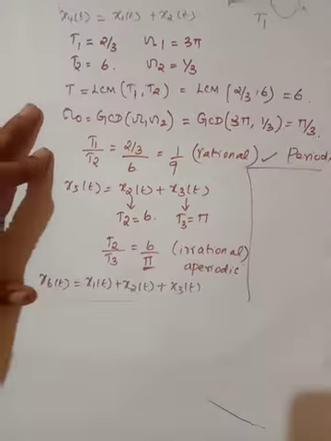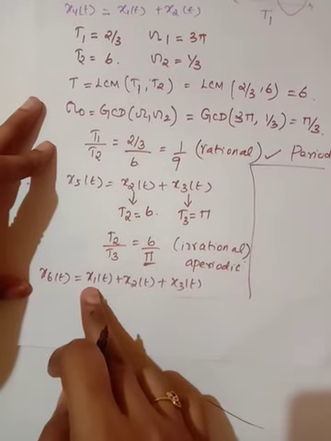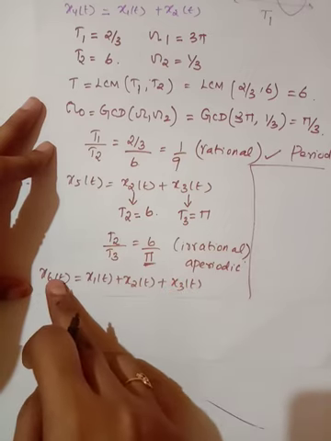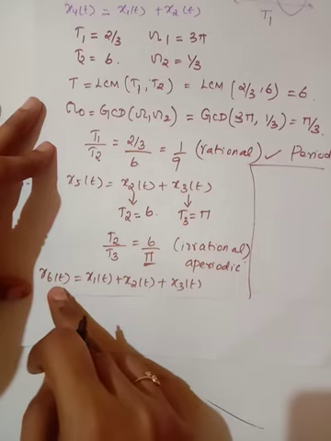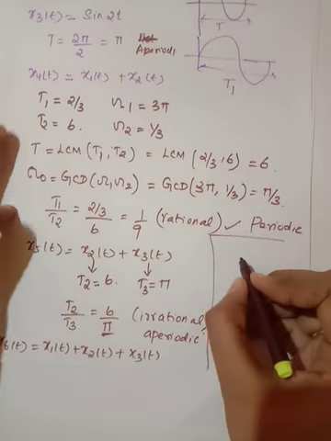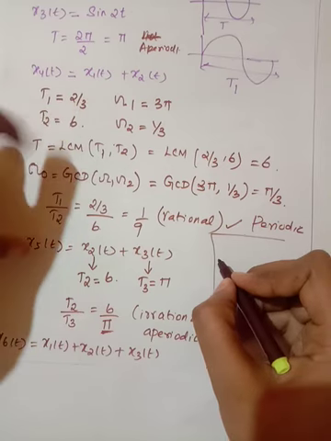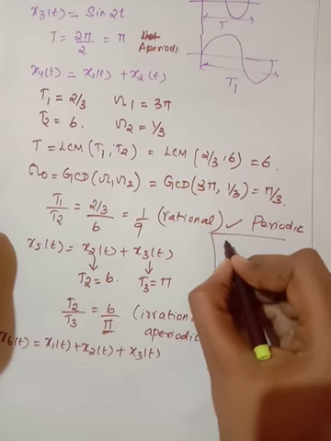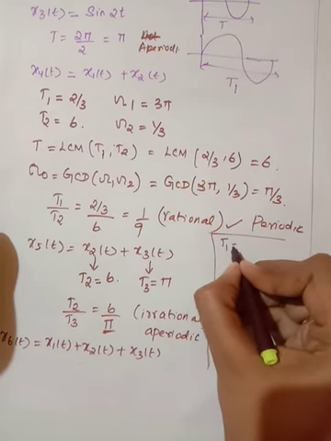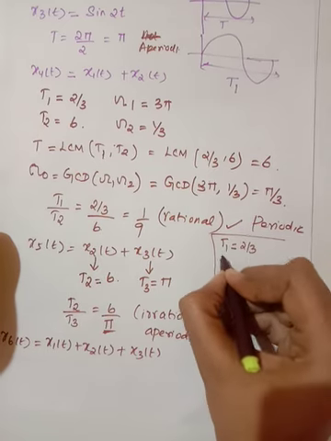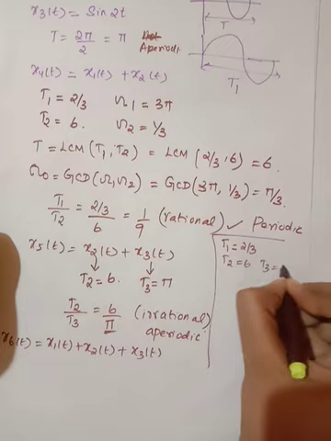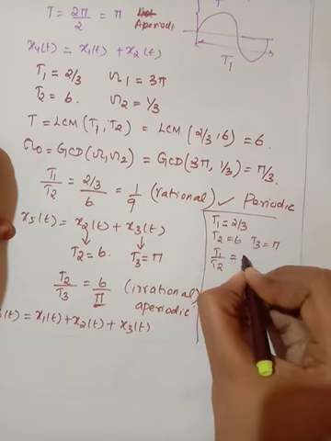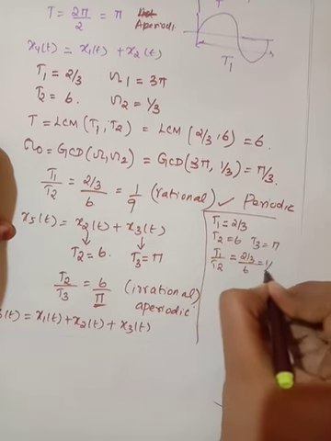Okay. So the next one is x6 of t is equal to x1 of t plus x2 of t plus x3 of t. I am going to add all three signals into x6 of t, and I am going to find out whether this signal is periodic or not. Now if it is two signals, we can easily find the ratio. Here it is an addition of three signals. What we need to do is first find T1. T1 is 2 by 3, T2 is 6, and T3 is pi. First T1 by T2 is 2 by 3 divided by 6, which is nothing but 1 by 6.